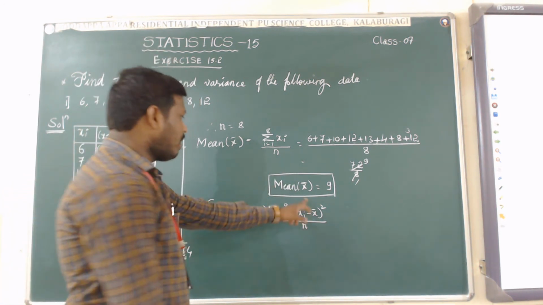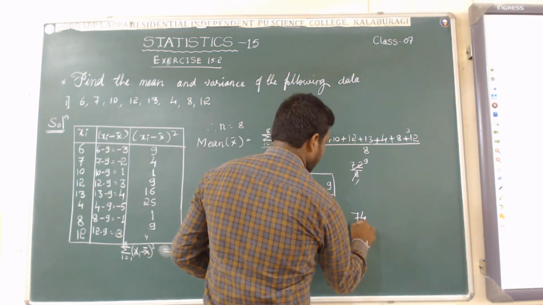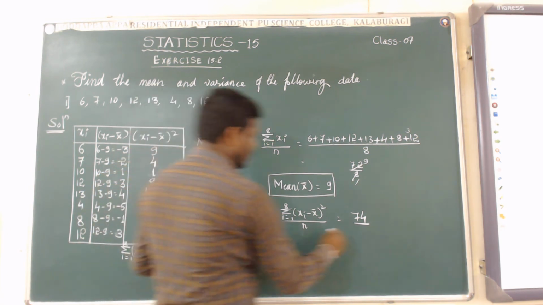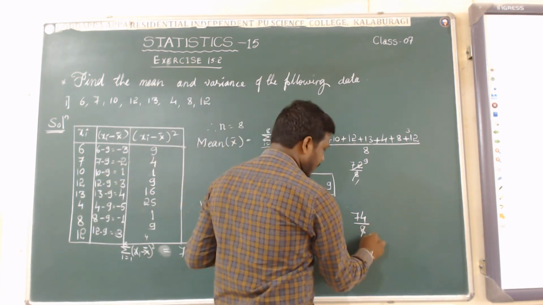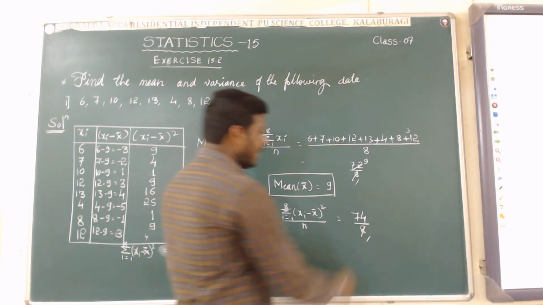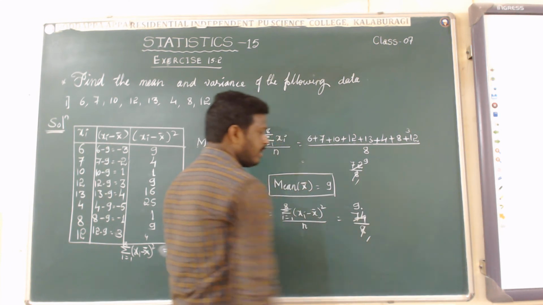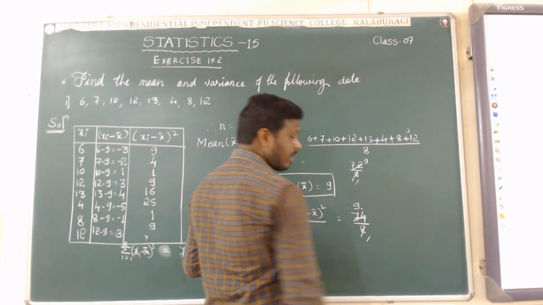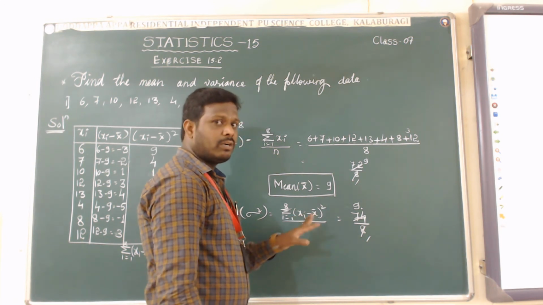Now we got the value of this one. Substitute here 74 divided by n. n means how much? 8 is there. So go with the 8 table. 8 times 9 is 72, left 2. Take 0 and it becomes 20. 20 will not come in the 8 table, so take the nearest, 8 times 2 is 16.